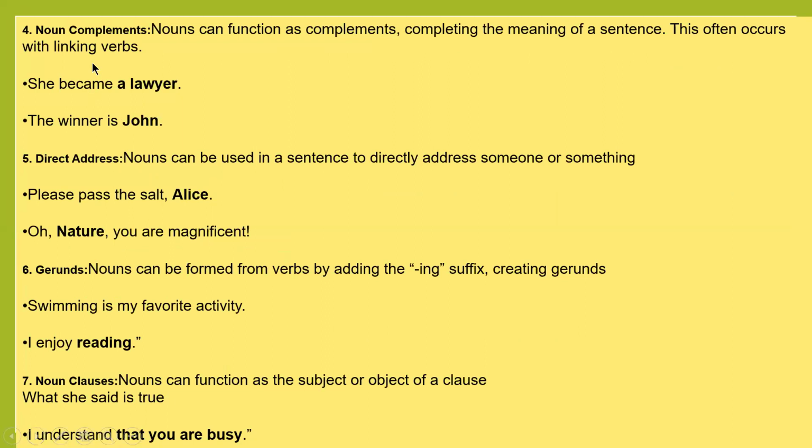A noun is used as a noun complement also. A noun can function as a complement, completing the meaning of a sentence. This often occurs with linking verbs. She became a lawyer. The winner is John. In this case, it acts as a noun complement, completing the meaning of a sentence. It often occurs with a linking verb. Became is a linking verb. So nouns also act as noun complements.